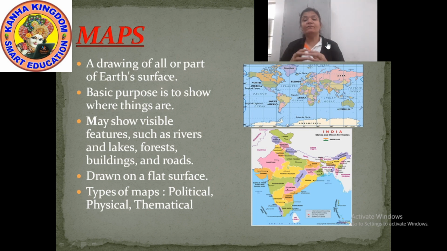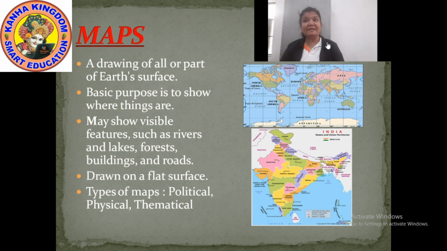But if on the map I want to see one place, the city in which I live, I live in Didwana. So if I want to see where the small towns in Didwana are, I have to use a map, because the map shows a part of the earth's surface very easily. But the full earth, the whole earth, cannot be seen on a map.